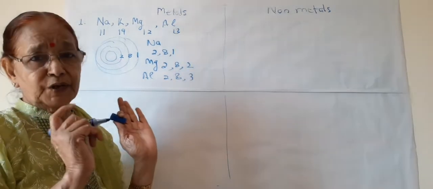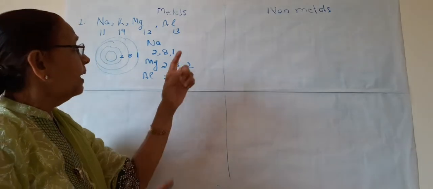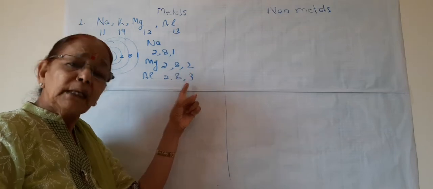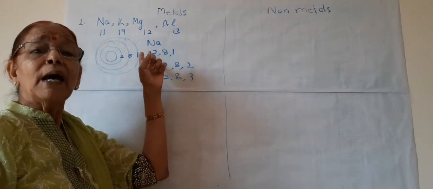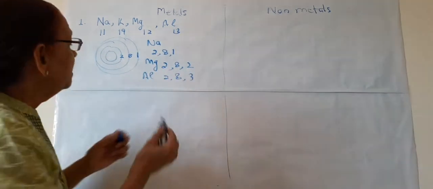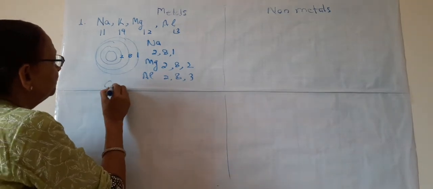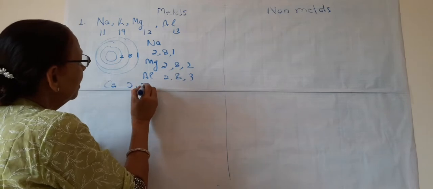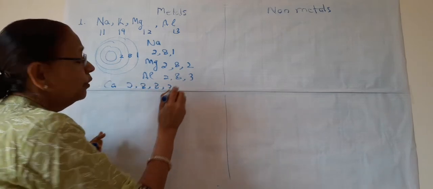This is one definition: the elements having 1 electron or 2 electrons or 3 electrons in the last shell. You can see, suppose I am taking calcium. The number is 20, so it will have 2, 8, 8, 2.